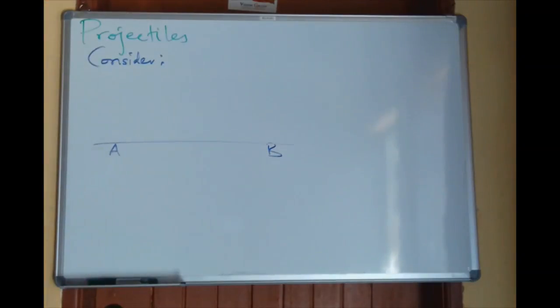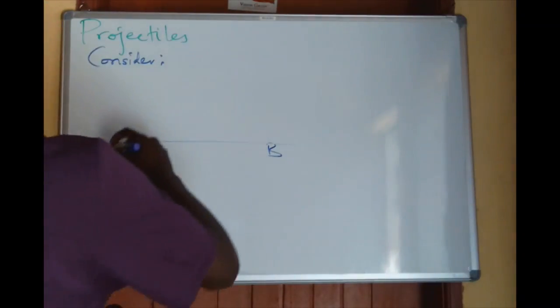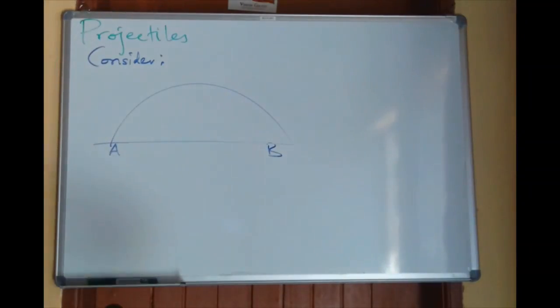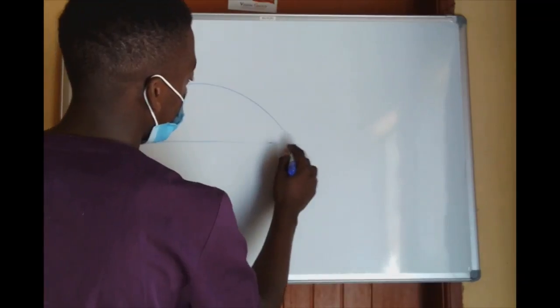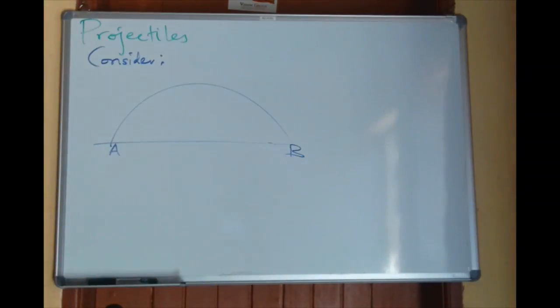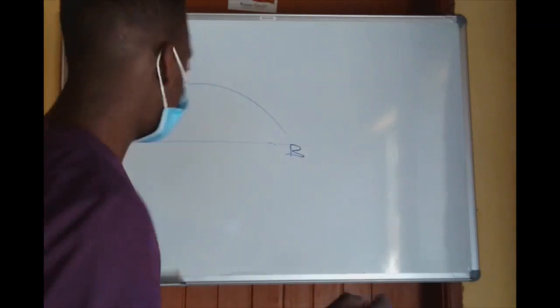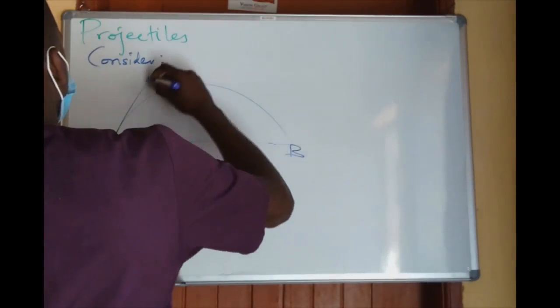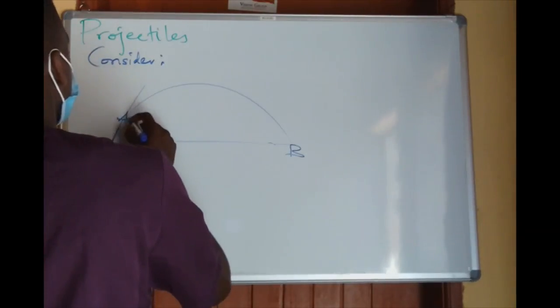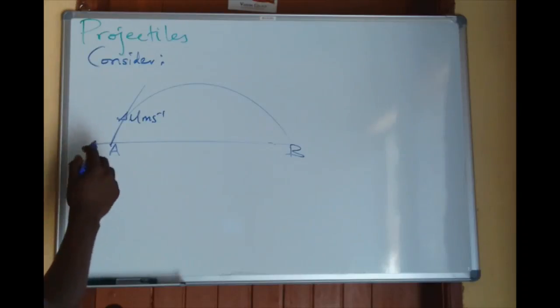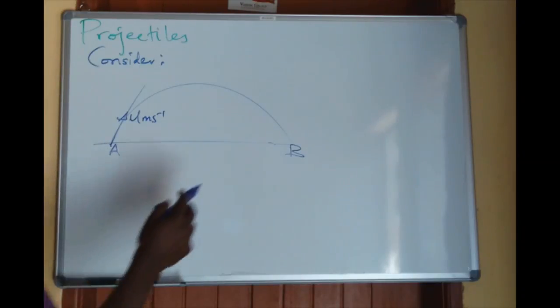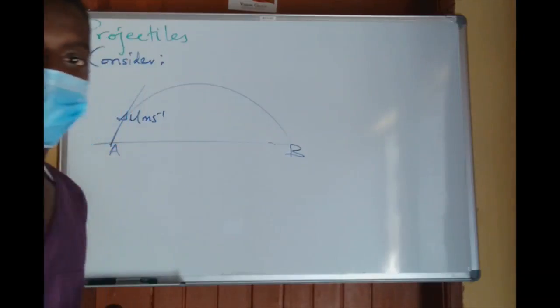This particle is moving from here to land at point B. As I project it, I assume I have given it an initial velocity, u meters per second. That is the initial velocity. This particle will travel from point A to point B, which is on the same horizontal level.